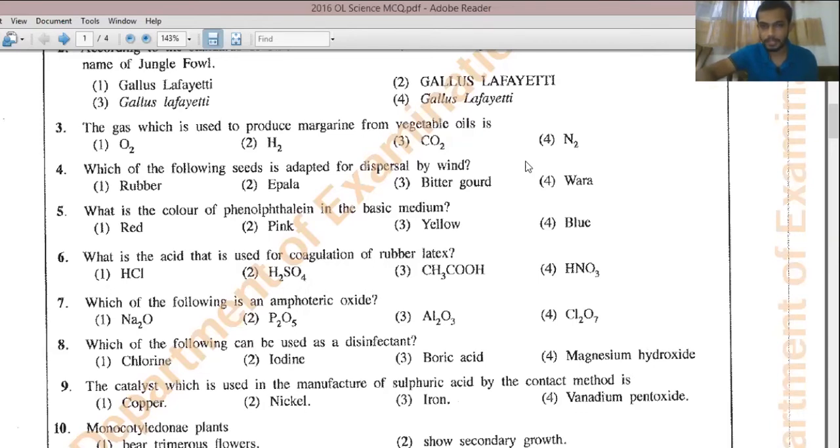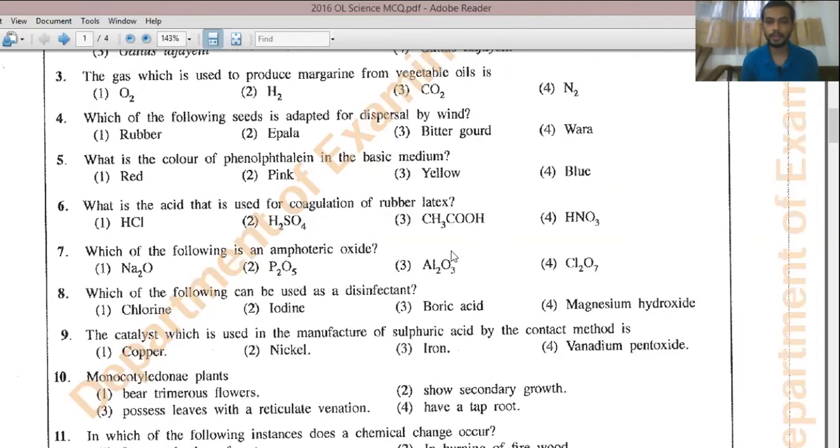Then question number 6. What is the acid that is used for coagulation of rubber latex? Right? For coagulation of rubber latex, we use CH3COOH. That means it is acetic acid, right? So when you are collecting rubber from a rubber tree, right, you are using a coconut shell, and when you are collecting it, like let's say you are cutting the bark in the morning, and then you are collecting it in the evening, right?